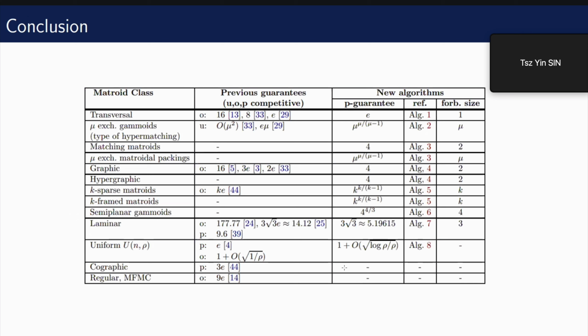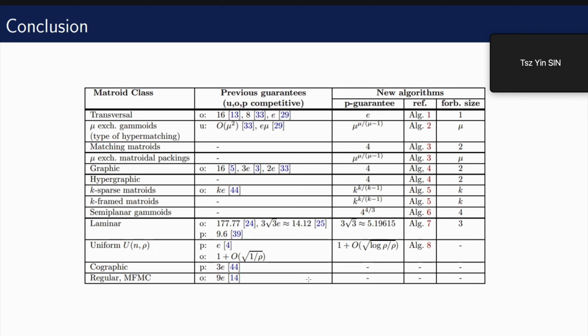And here are some examples that Momin has also shown. Some work has been done using a technique called a forbidden set, and these are the results that they got. For graphic matroid, they improved it to 4, and we also have some other well-known classes like transversal matroid, laminar matroid, uniform matroid, regular matroid, etc.